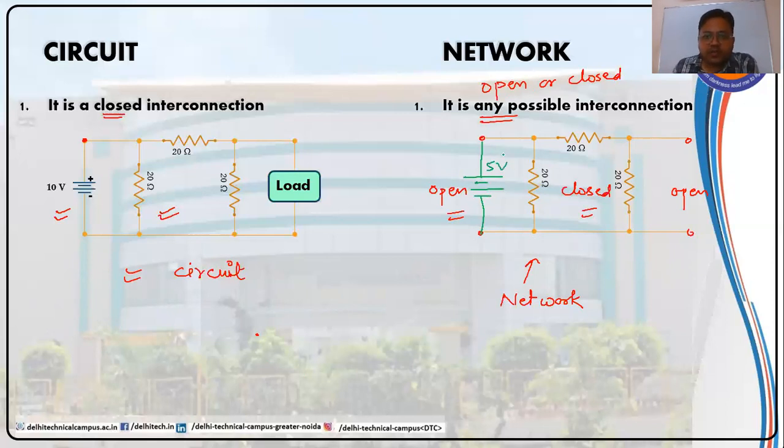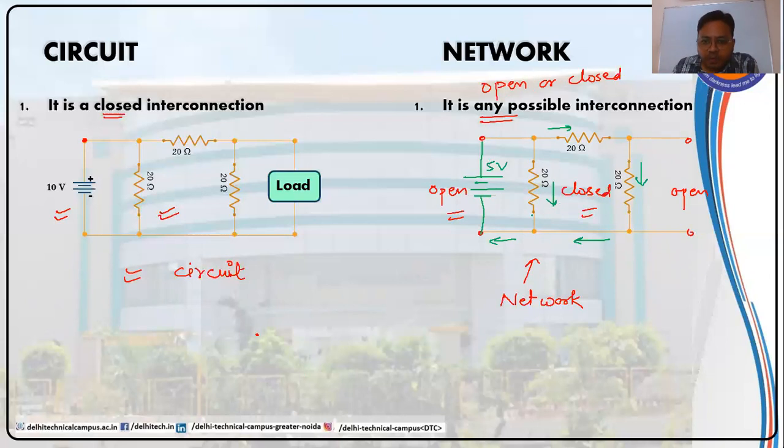Then what would change? This will become a closed connection. This will also become a closed connection. And due to this energy source, a current will start flowing into these resistances, and in these resistances like this. Wherever current sees a closed path, a current will start flowing into that branch. But there would be no current in these branches.